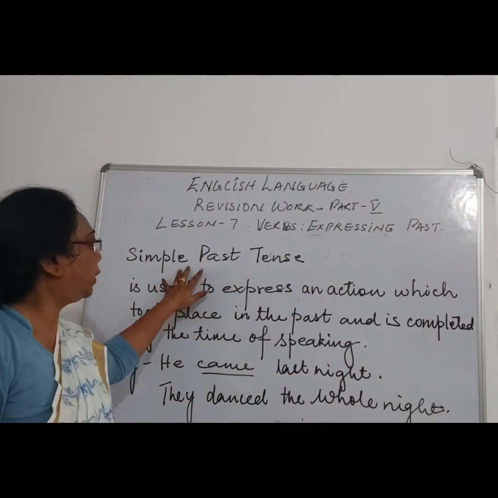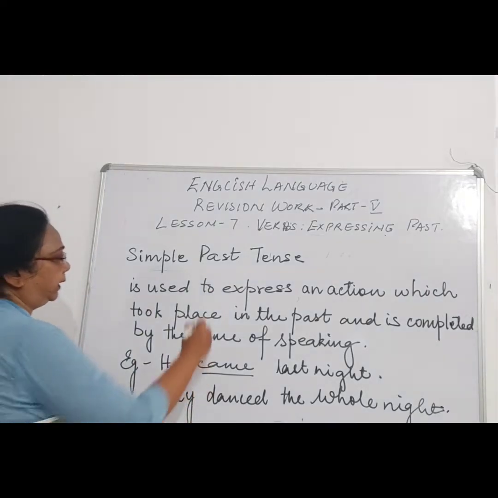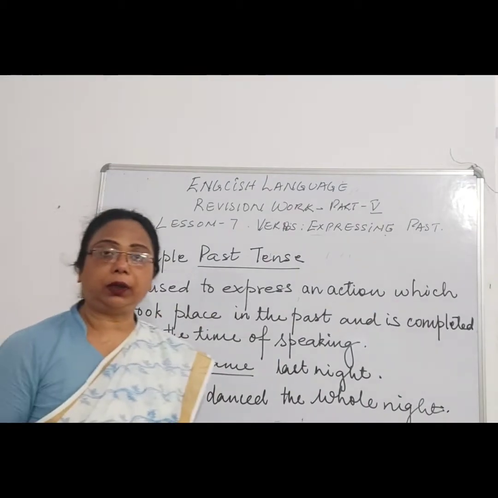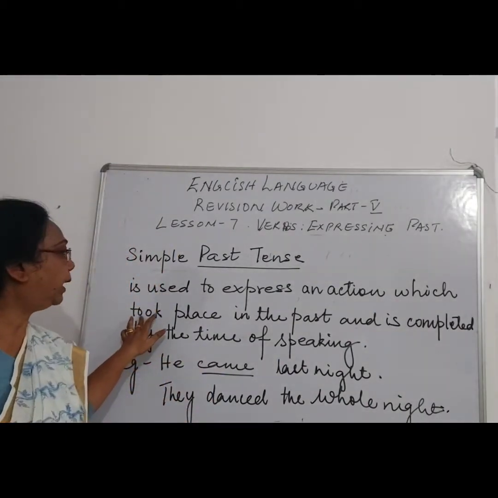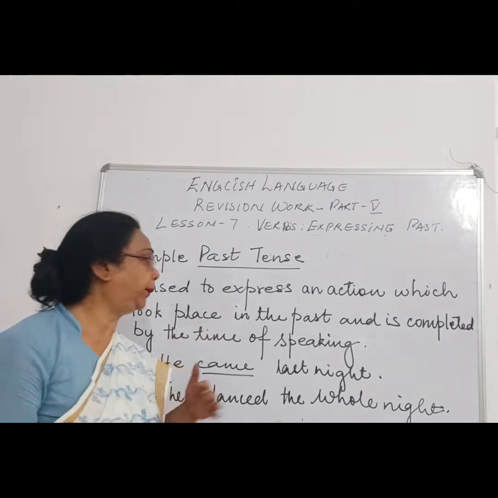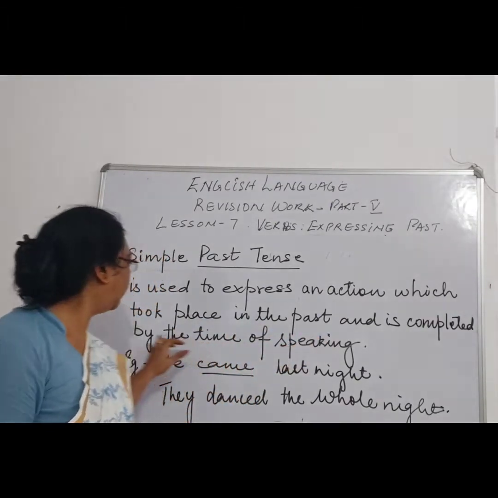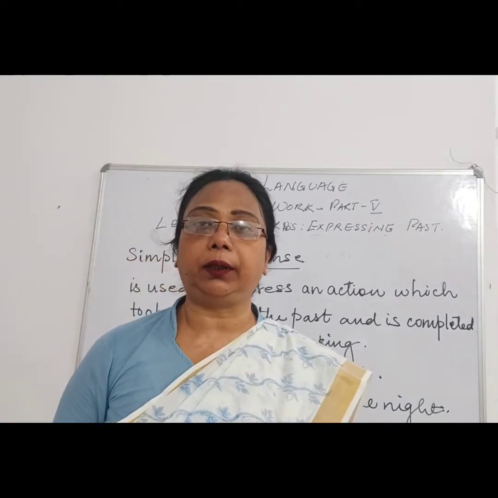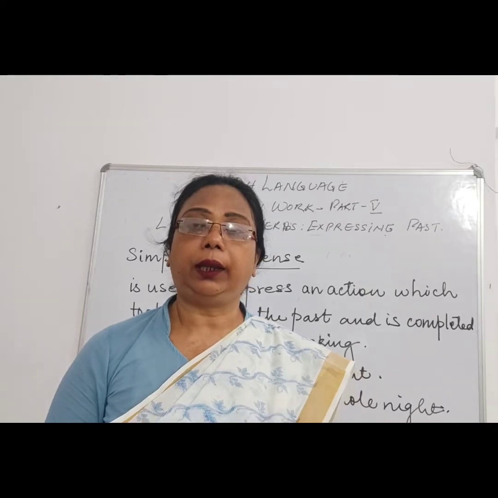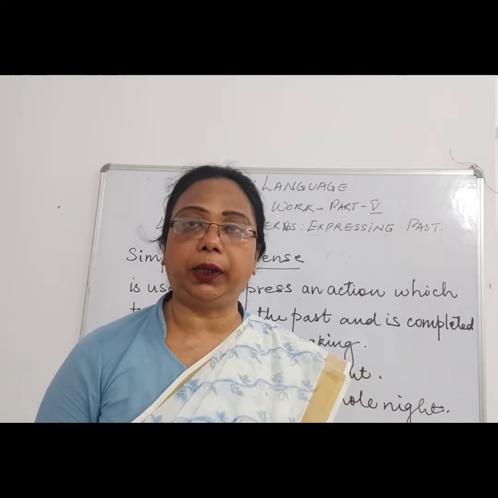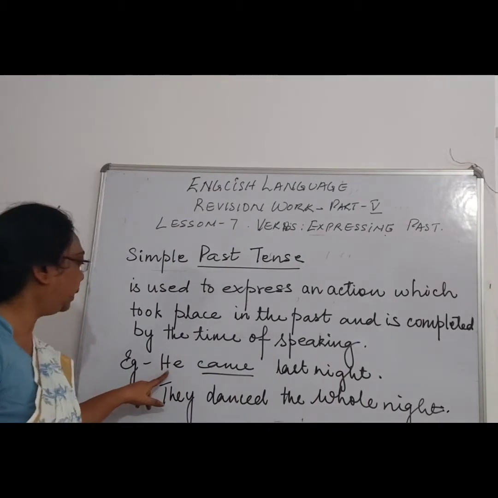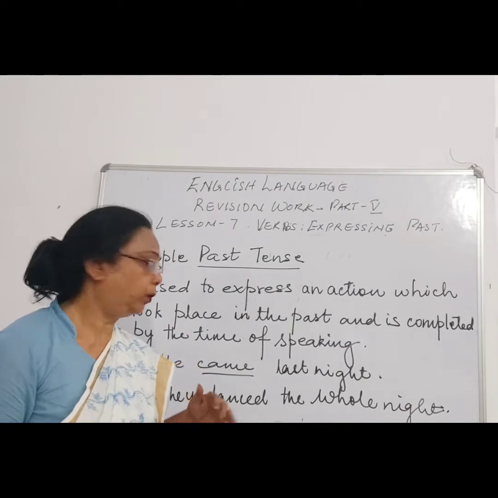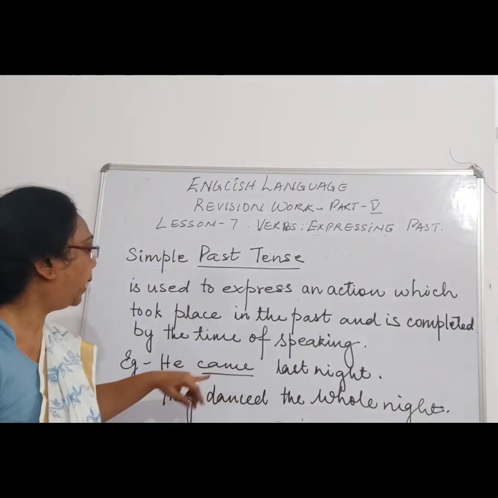Now first we will see what is past tense. What do you understand by the past tense? Past tense is used to express an action which took place, which has already happened in the past and is completed by the time of speaking. Like before I finish my work, the work has already been completed. For example, he came last night. So last night he had come home. So he came. Came is a past tense.